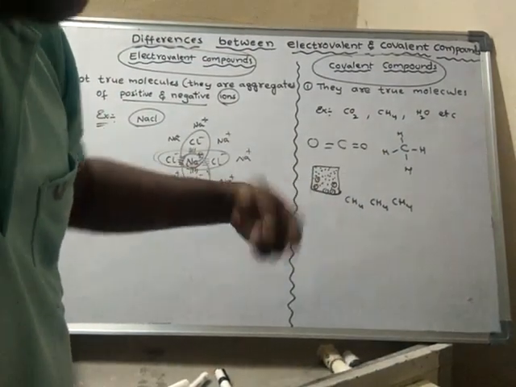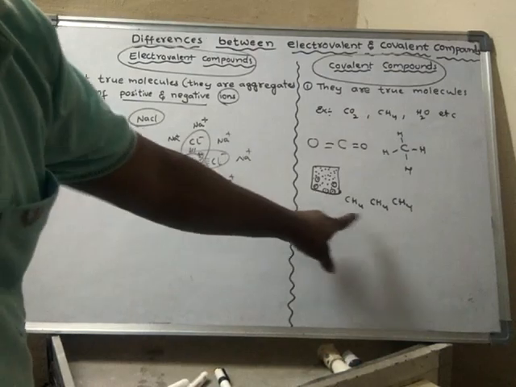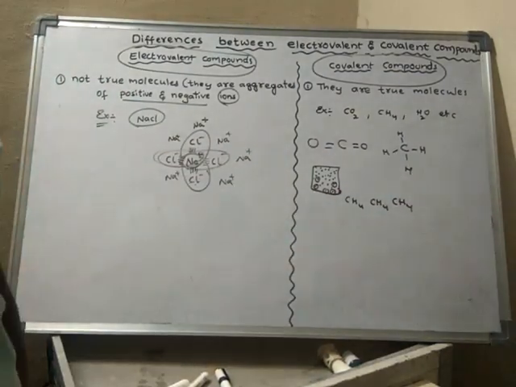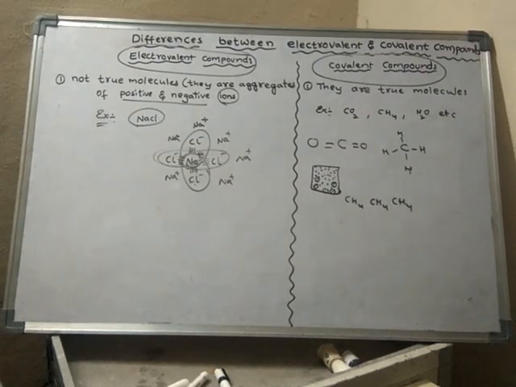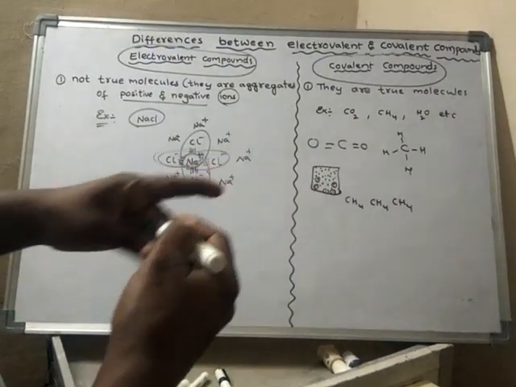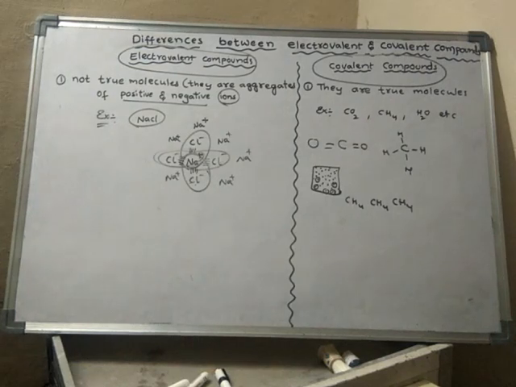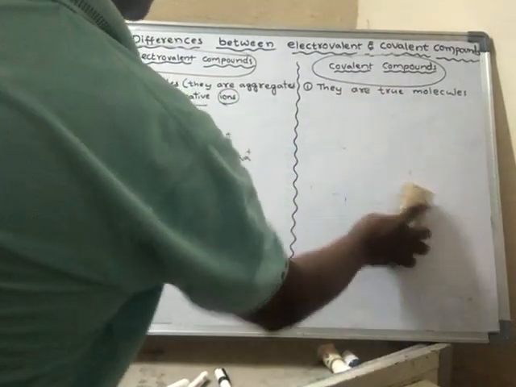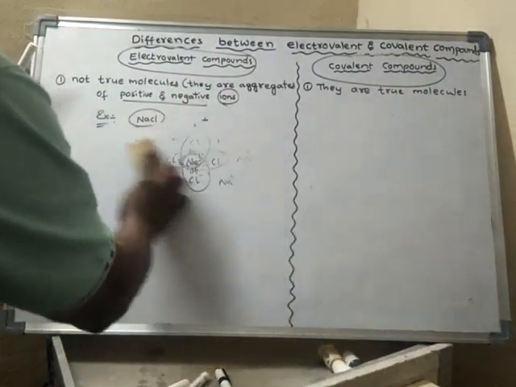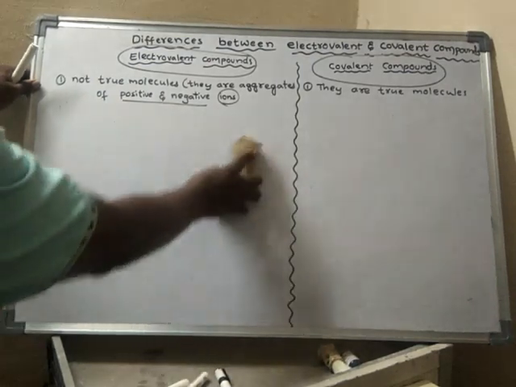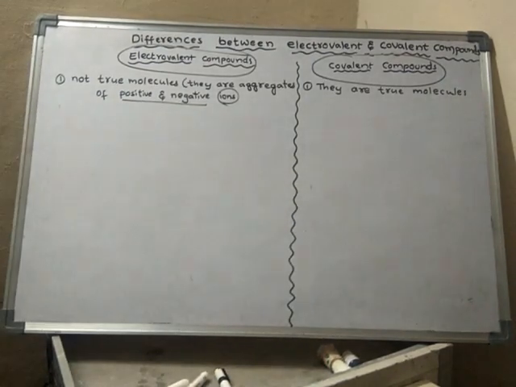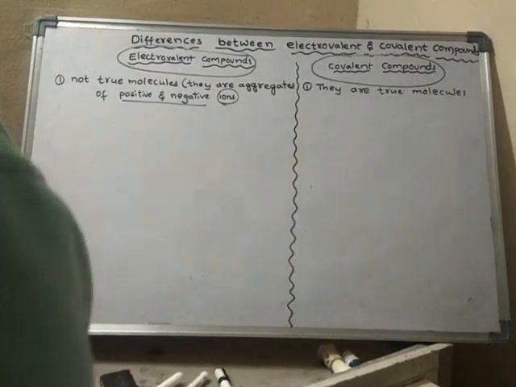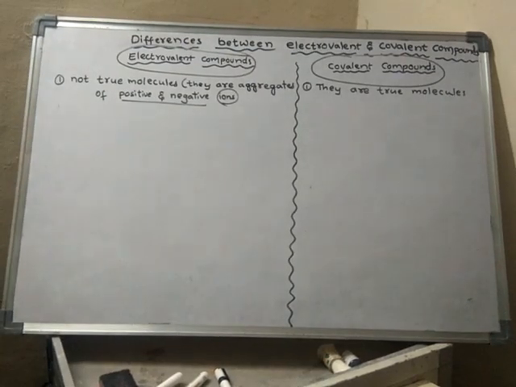Each and every particle is separate, and we can easily separate each molecule. So covalent compounds are true molecules, whereas electrovalent compounds are simply aggregates, or gathered positive and negative ions.